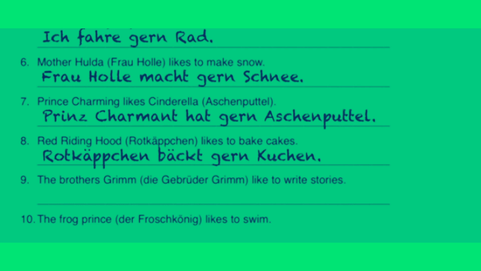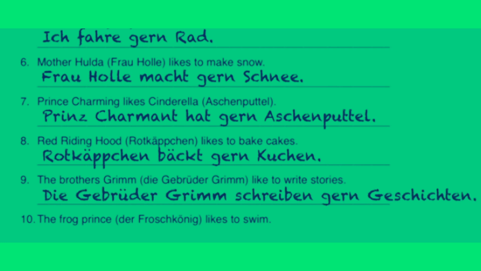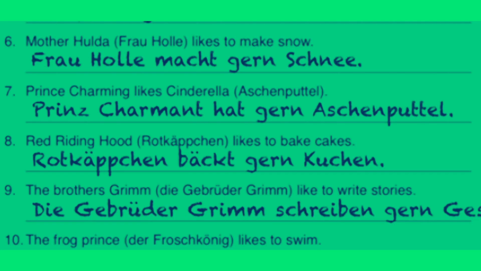The Brothers Grimm, which in German is Die Gebrüder Grimm, although there are other ways to say it as well, like to write stories. Die Gebrüder Grimm schreiben gern Geschichten. Nummer 10. The Frog Prince, der Froschkönig, likes to swim. So in this sentence, we would have to use schwimmen and conjugate it to go with der Froschkönig, and so we would say, der Froschkönig schwimmt gern.